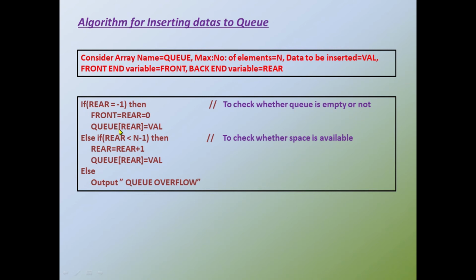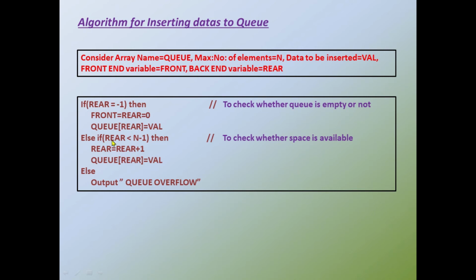The name of the array is queue, and we are going to insert the data with the help of the rear variable. So queue of rear is equal to value. That means value will be inserted to the queue. Now the next condition to be checked is whether the queue is full or not, or whether it has reached the highest subscript.